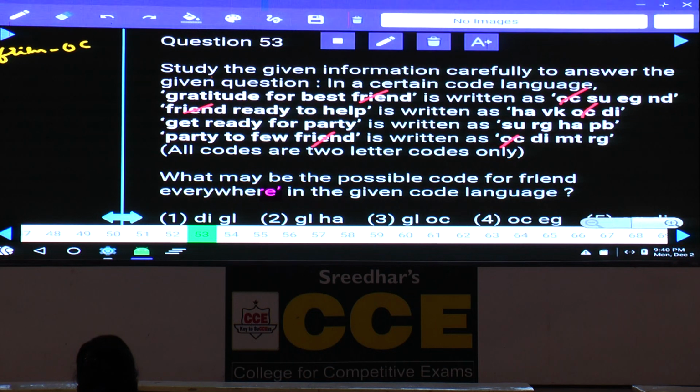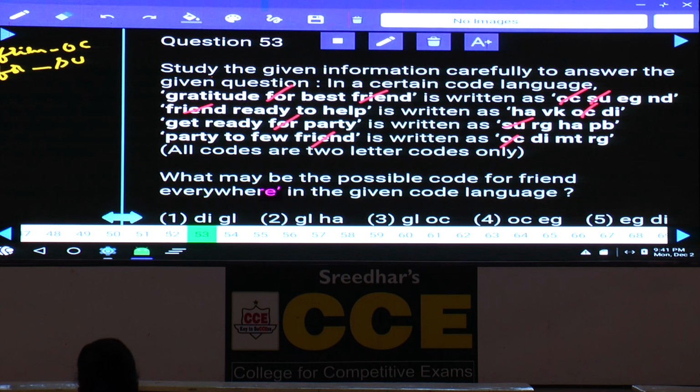Then compare the first and the second, gratitude for best, and next one first and the third, if you observe here, for is the word which is common. As for is the word which is common, tell me what is the code which is common here. SU is common, hence the code to the word for is SU. For is SU.